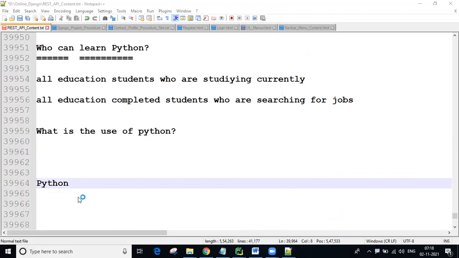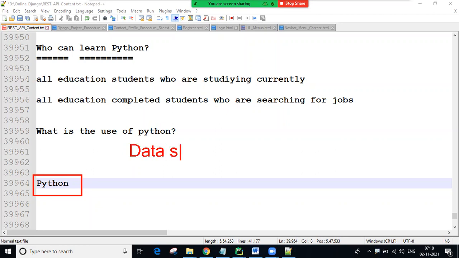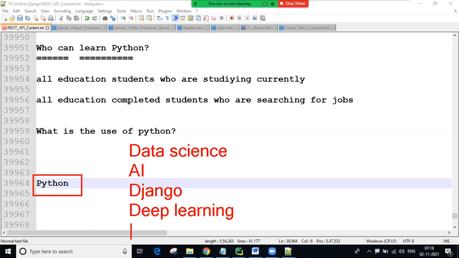So don't worry, guys, all the points I'm giving. Let's discuss different things today. After learning Python, here you can join data science, artificial intelligence, the Django framework, deep learning, machine learning, DevOps. There are so many courses; here I have given only some. After learning Python, we can learn all these courses.